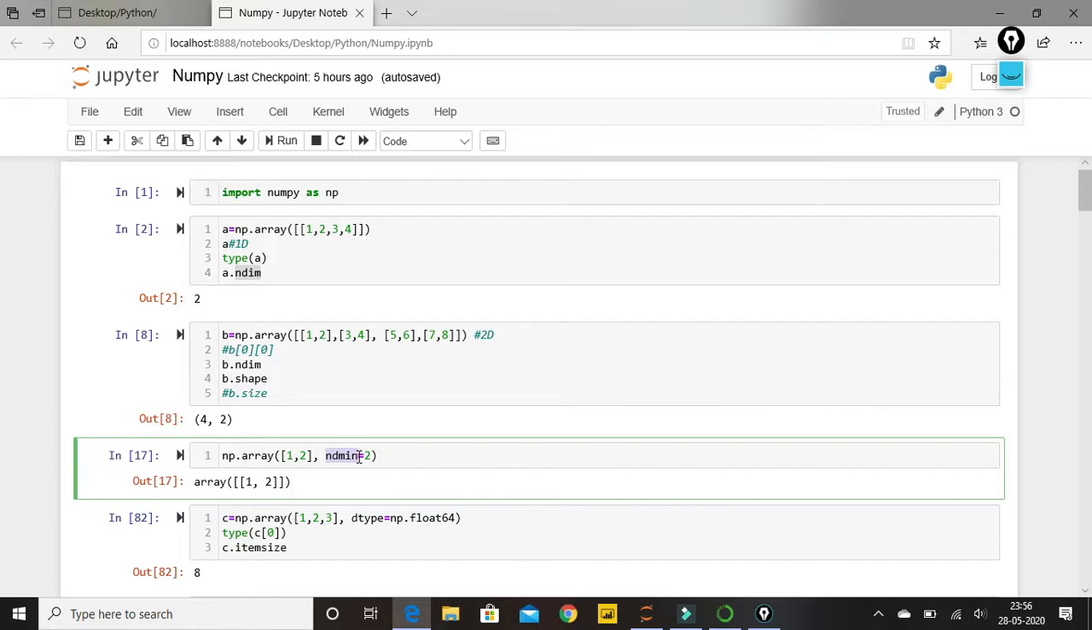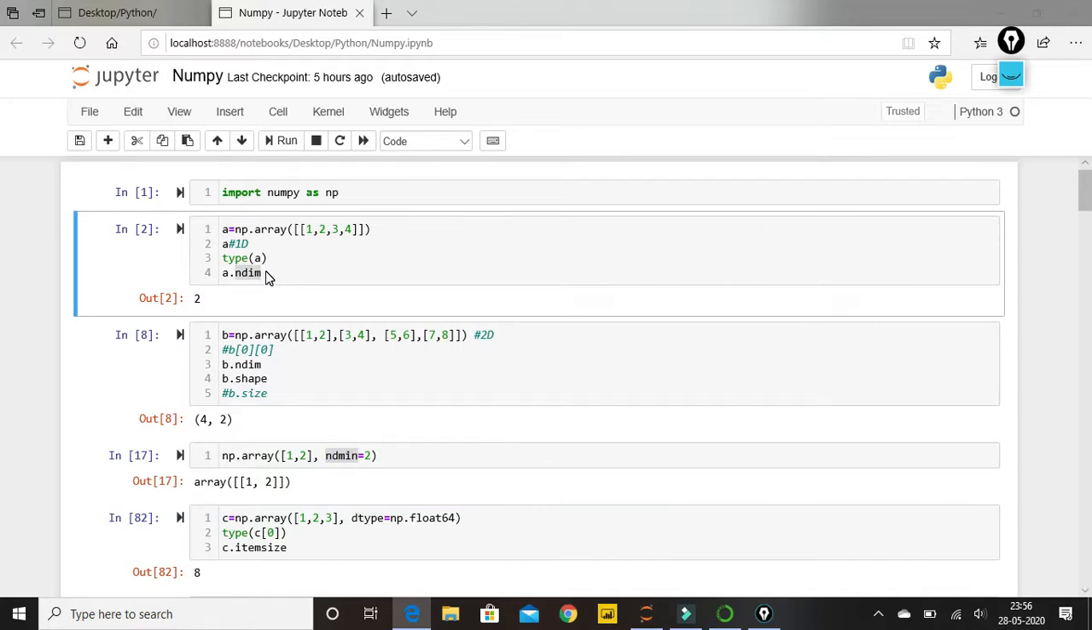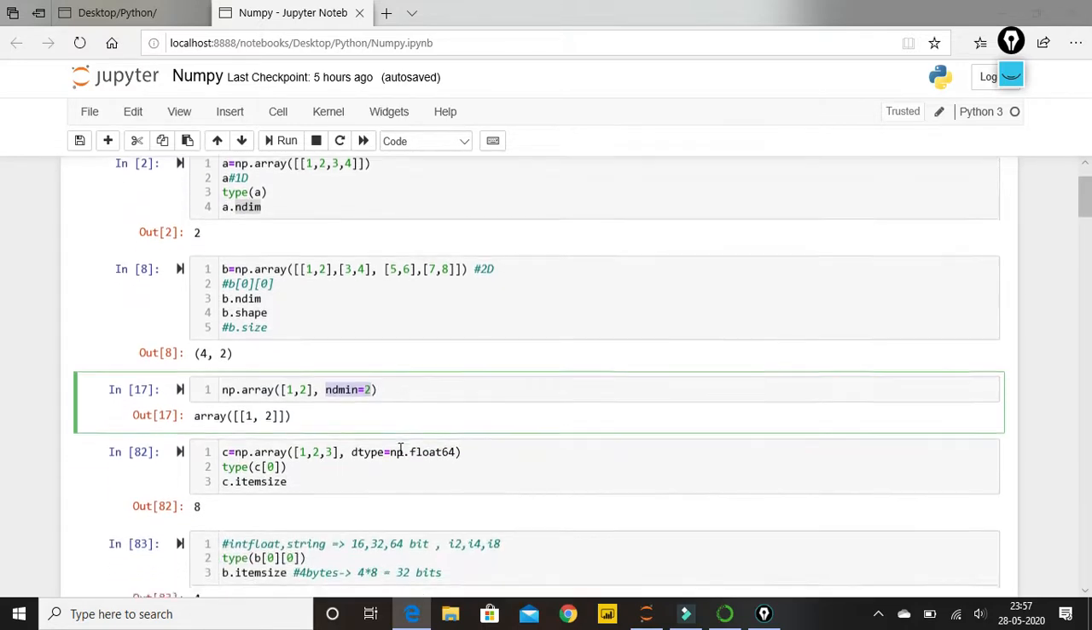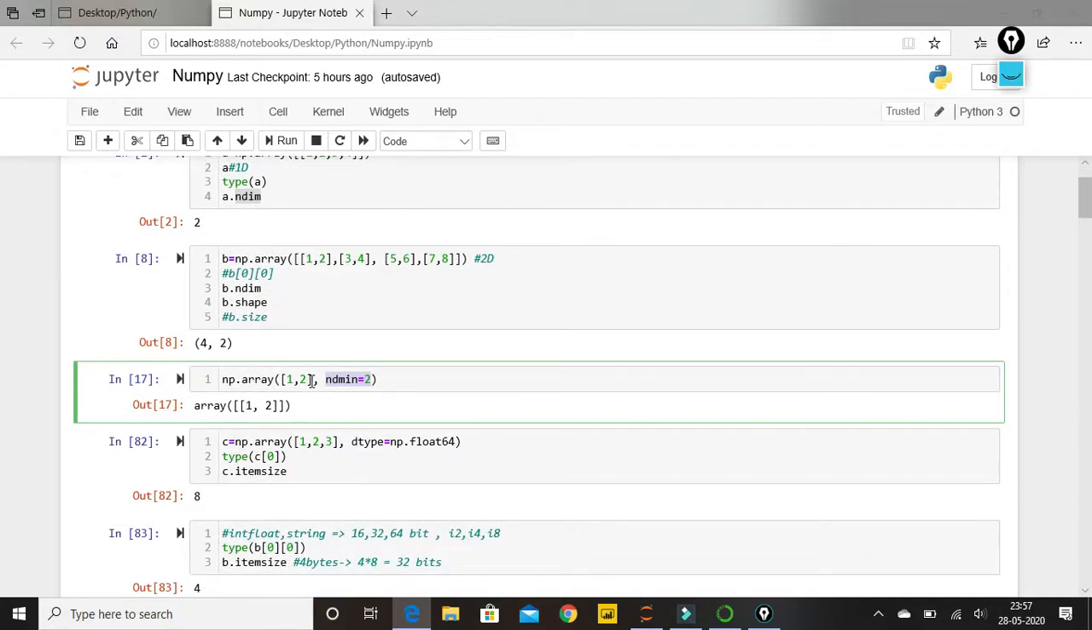So over here, in the first cell, we are getting a result of how many dimensions my array has. In this one, we are setting our dimension. If I say ndmin equal to 2, it is going to set my array to 2 dimensions, meaning it will convert this 1 comma 2 into 2 dimensions. And if you see the output, yes, it is converting. There are 2 square brackets created, so it is converting my array into 2D.